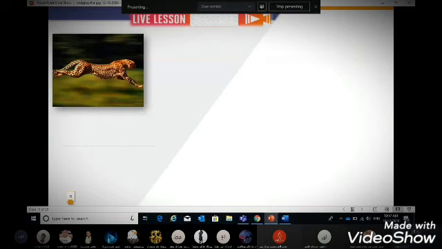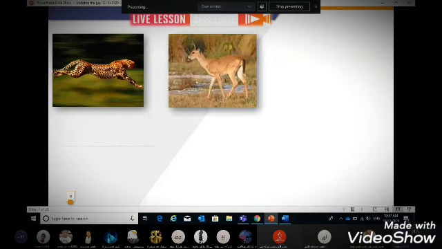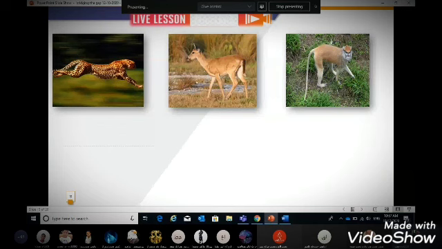Okay, look here. What do we call this animal? Yeah, this is the cheetah. Very good. And this is a deer, a very beautiful deer. And this is a monkey. So how many animals do we have here? We have three animals. So when we compare between three or more, we use the superlative.